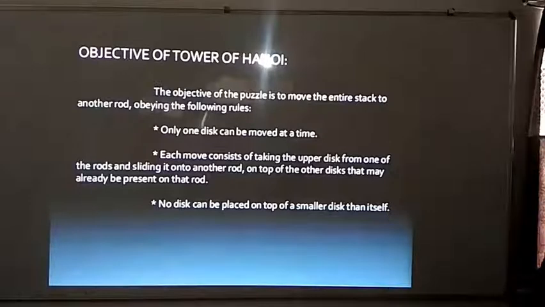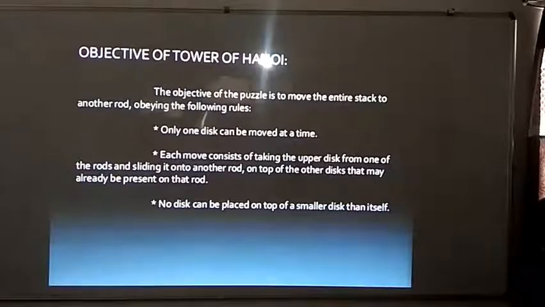The rules I have given for the Tower of Hanoi problem are: we will have three towers, tower 1, tower 2, tower 3. In tower 1 we will have the disks, arranged from larger disk to smaller disk, like a pyramid. In the same way, we need to shift all of them from tower 1 to tower 3, but